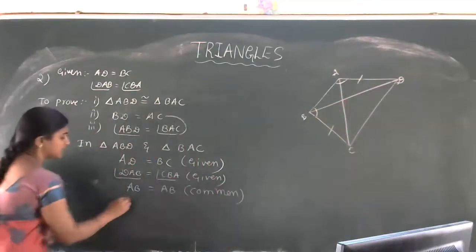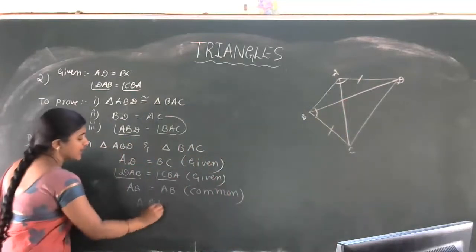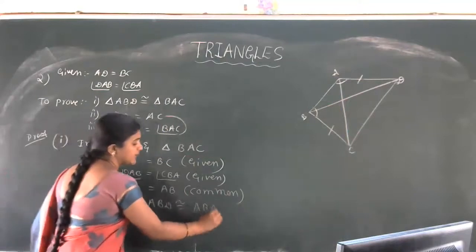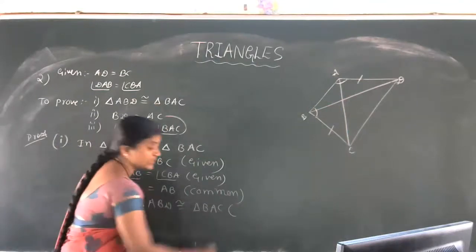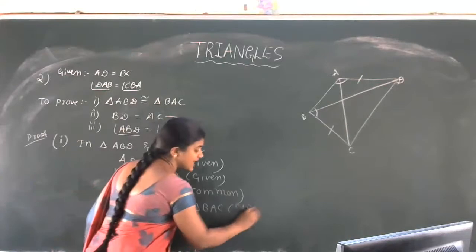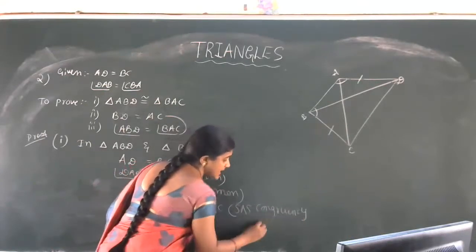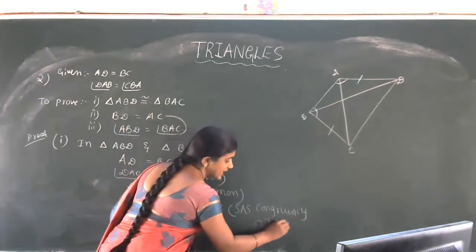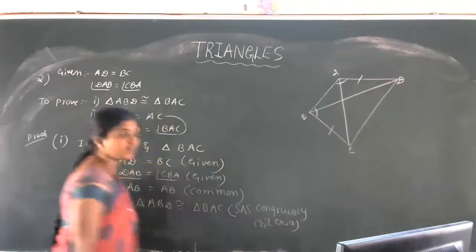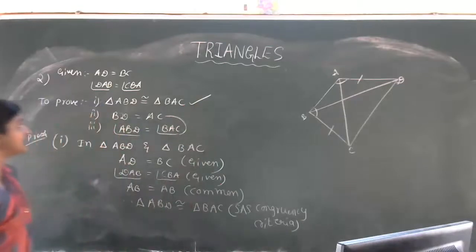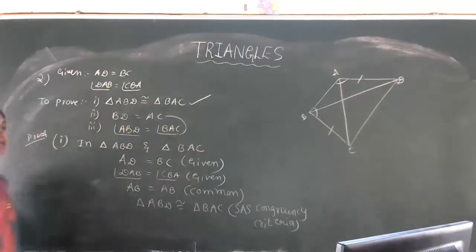Therefore, triangle ABD is congruent to triangle BAC according to which criteria? SAS congruency criteria. Okay, so the first proof is over. Triangle ABD is congruent to triangle BAC.